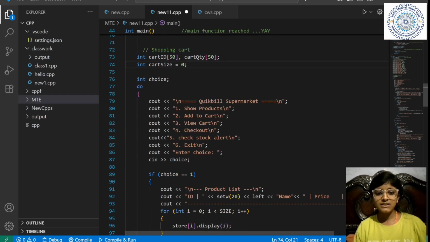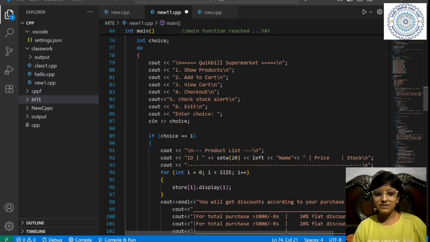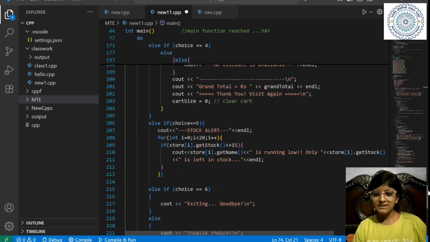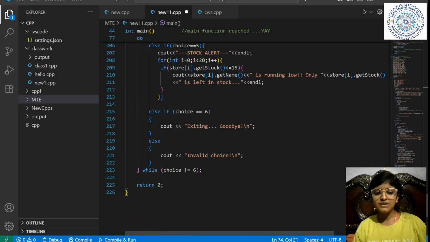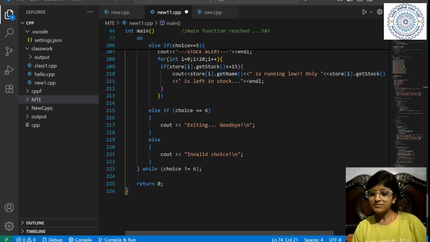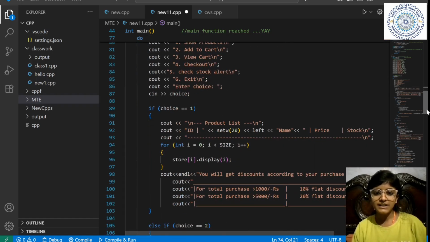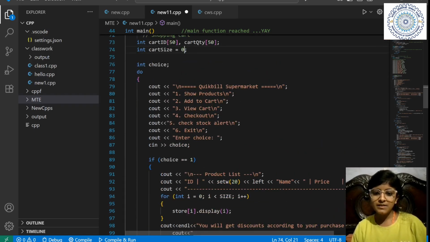Okay, let's start. Now my loop starts. So basically, my customer will come again and again. So I have made an infinite loop. Means if the choice is 6, then we will exit only.